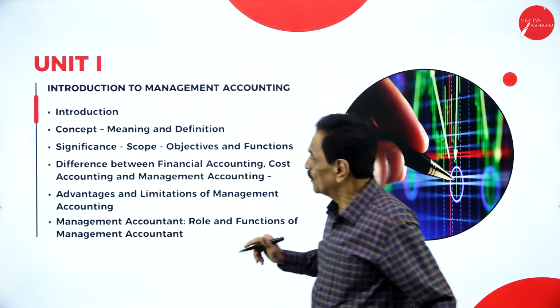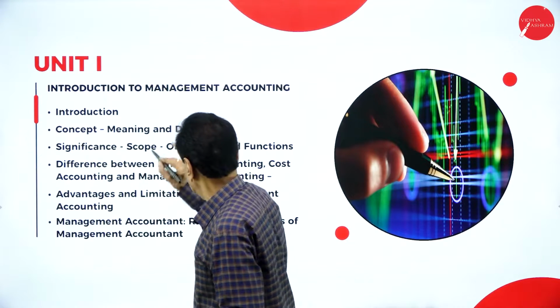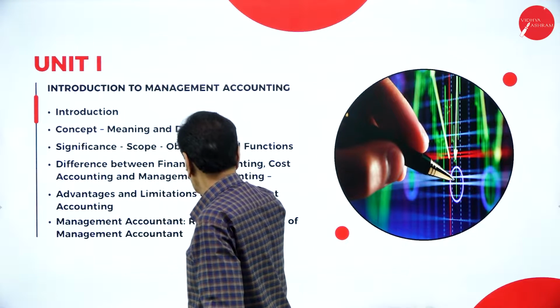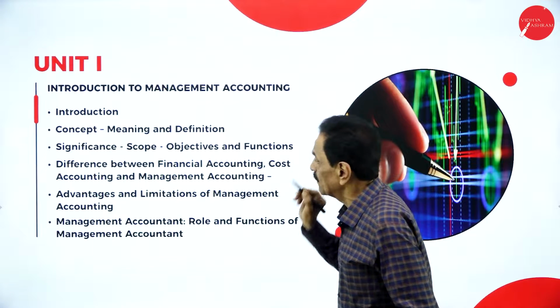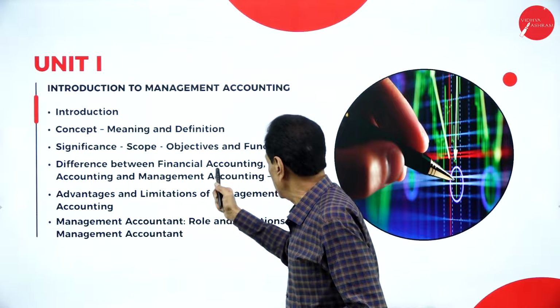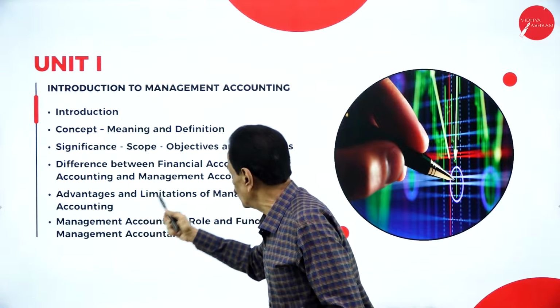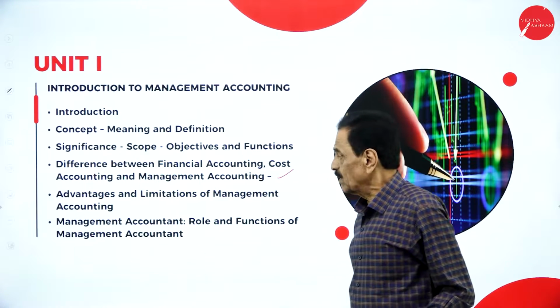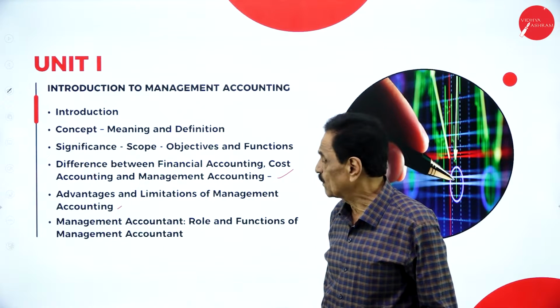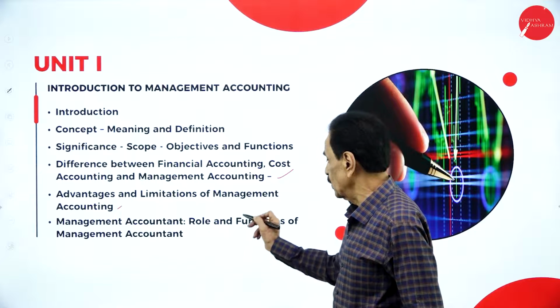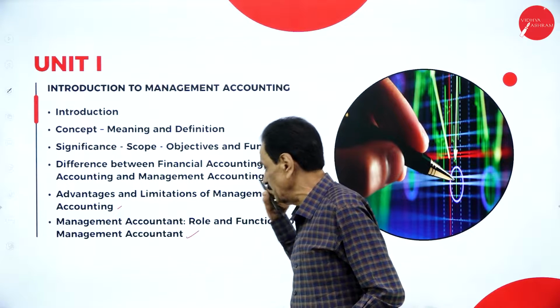Introduction to management accounting: meaning, definition, significance, scope, objectives and functions, difference between financial accounting, cost accounting and management accounting, advantages and limitations of management accounting, important. Major questions they ask: management accounting, role and functions of management accounting.